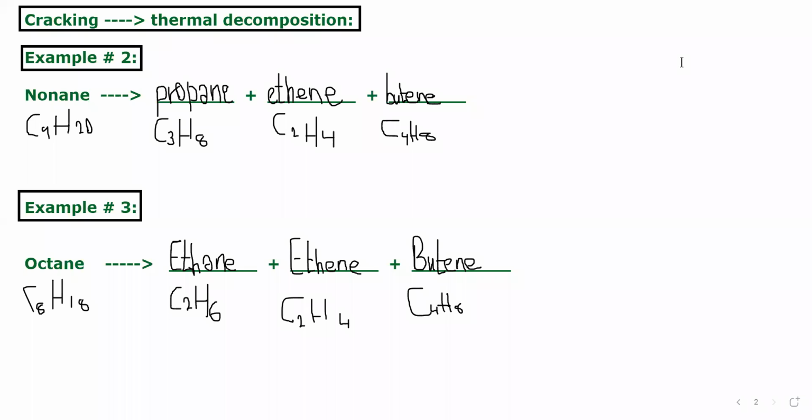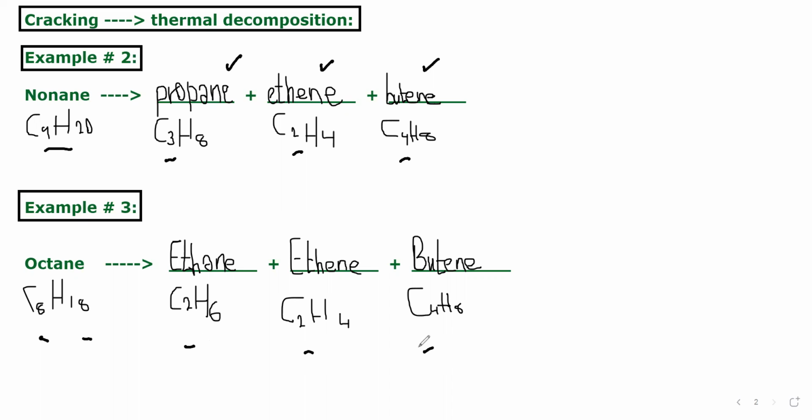Here we see another example of it. Nonane, which is C9, is decomposed into 3, 2, and 4 carbons, means 9 of them: propane, ethene, and butene. Correct. And here we have octane, C8H18, which decomposes into ethane, ethene, and butene. Correct.